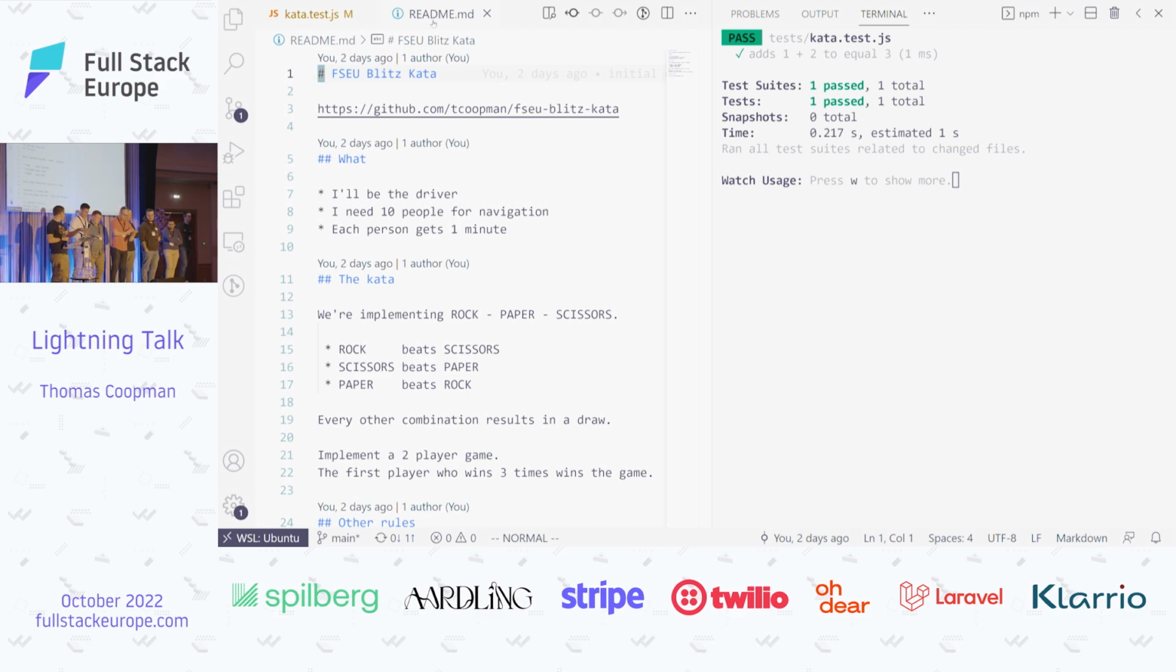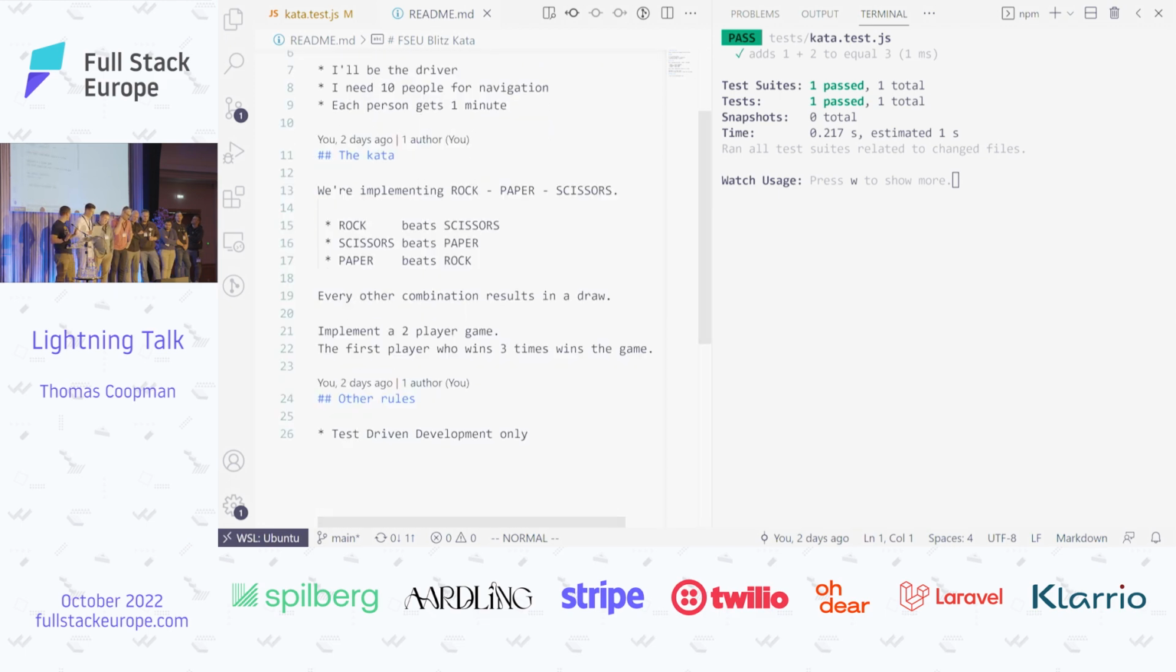So I'm going to explain the rules to you if you don't know them anymore. Rock beats scissors. Scissors beats paper, paper beats rock. Simple enough. Other combinations result in a draw. And we want to implement the 2-player game. The first player who wins 3 times wins the game.